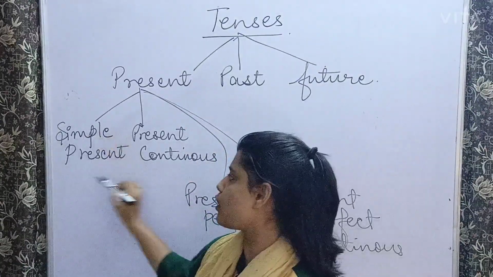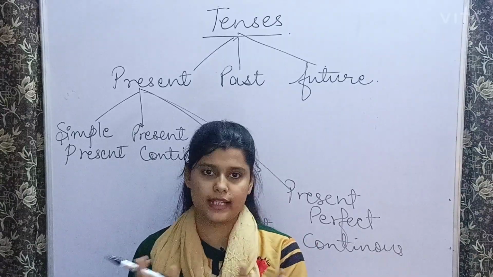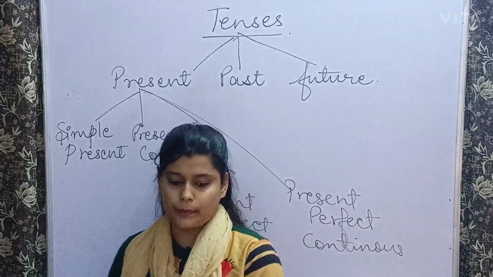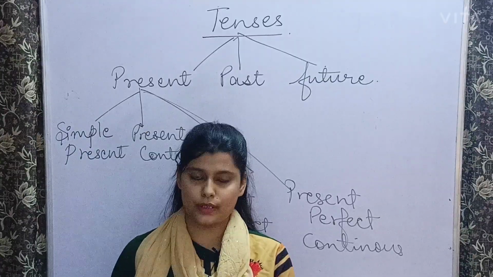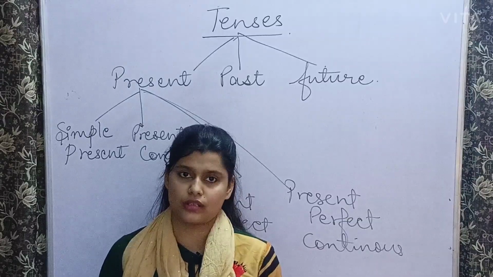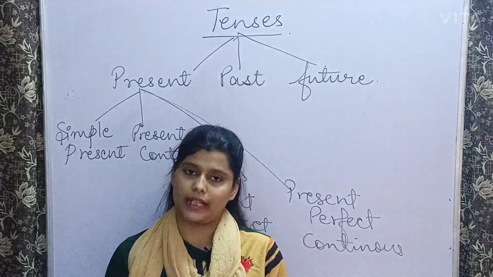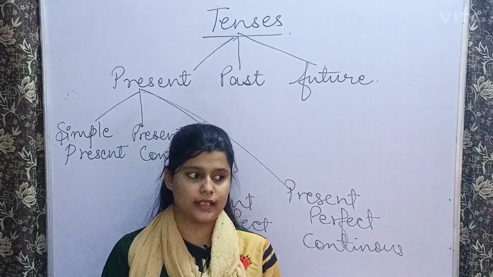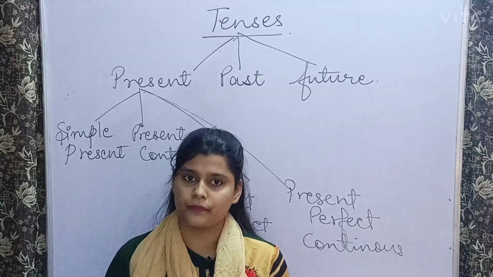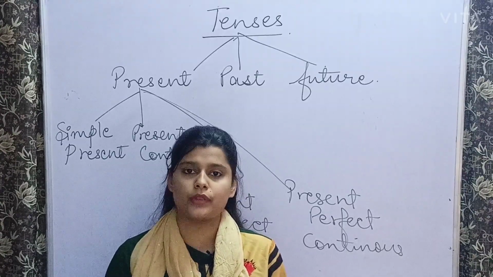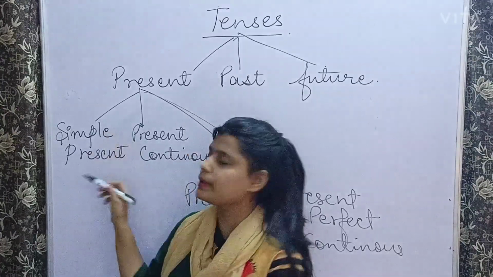So the first is your simple present. Okay, now how are these simple present sentences? Simple present sentences generally denote a habitual activity, any habitual action that we do, that is our habit, and we do that on a regular basis or on a daily routine basis. Or any sentence that denotes a universal truth, meaning a universal fact. So these kinds of sentences are known as your simple present sentences.